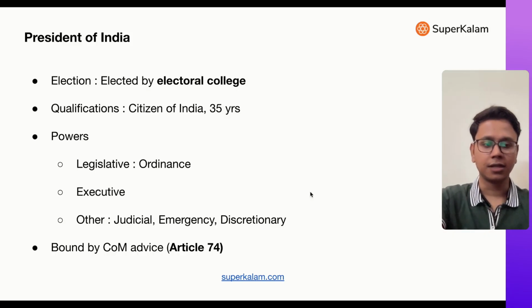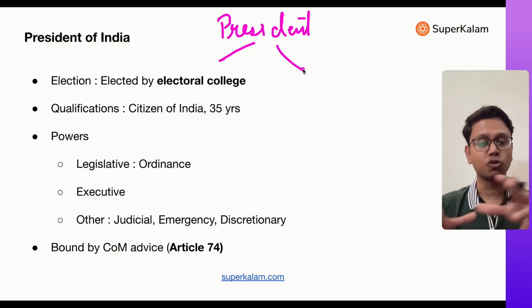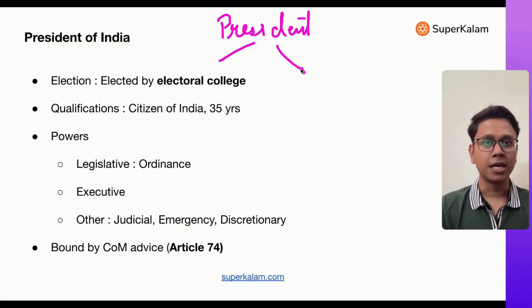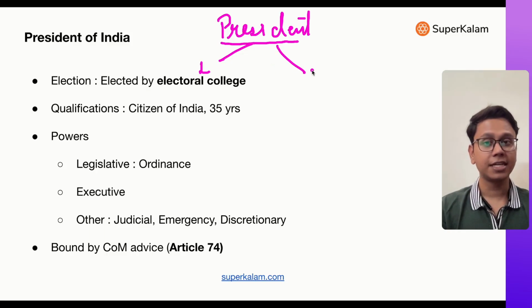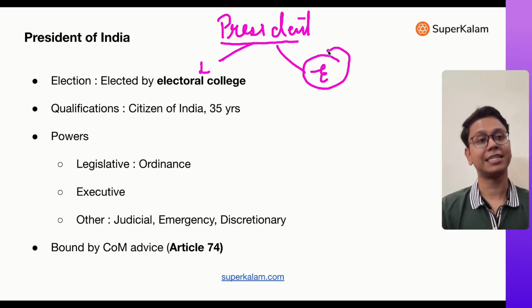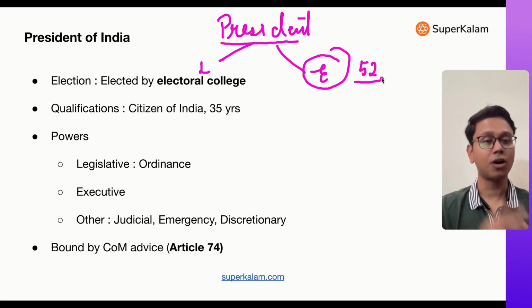Now, president, as I told you, is a part of both legislature and executive. That's why I have taken these two chapters together in one class. The president's role is there in lawmaking also; that's why he's a part of legislature. The president is also the head of executive. All executive actions have to be taken in the name of president. That's why president is basically part of executive. It's given in Article 52 that all executive action should be taken in the name of president.